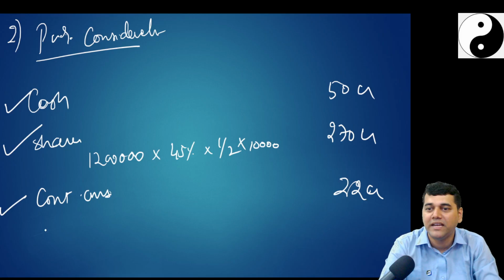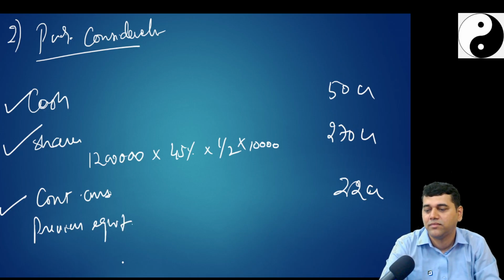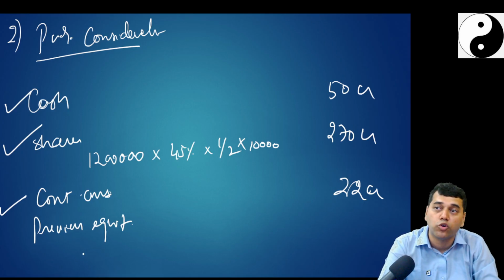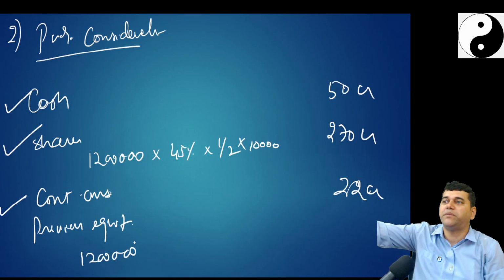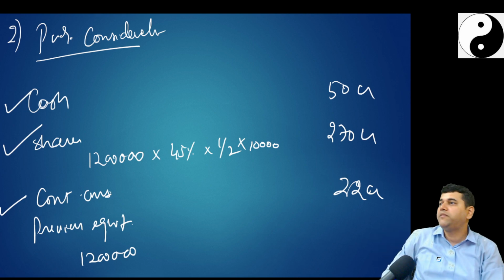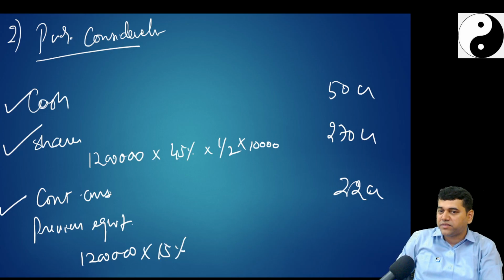you had previously held equity. So you can add it here only. Previous equity. How much? 7 points. So how much was the total number of shares? 12 lakhs. You already hold 15% of it, no? Previous held equity. Of 12 lakh, 15% you hold.